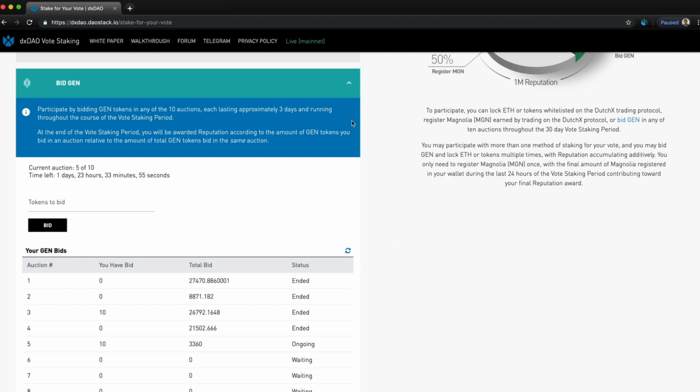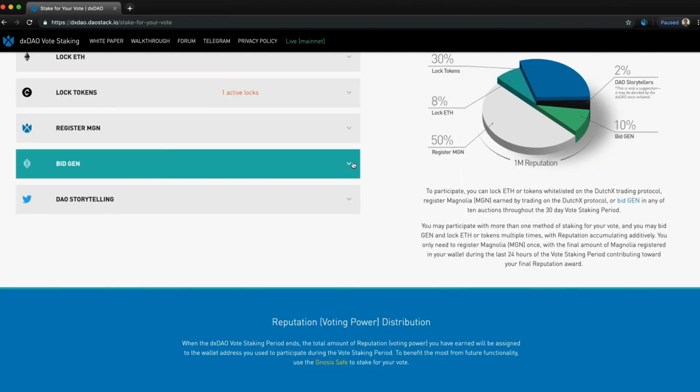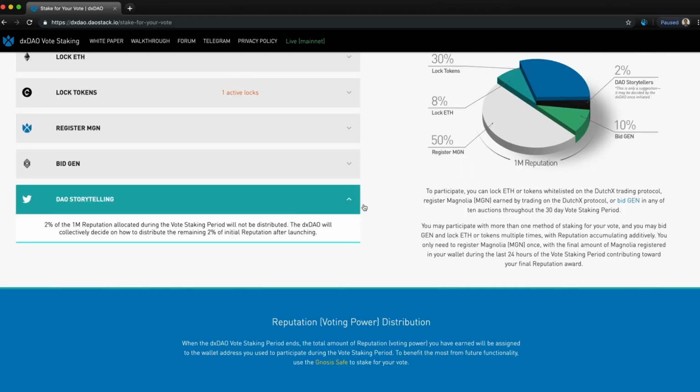The last method is called DAO storytelling. Just how this last sliver of reputation will be allocated will be determined by the DAO itself once the governance phase has begun. It is suggested here that this reputation will be allocated to those who spread the word to their friends about the dxDAO. But the DAO will have the final say in this matter.